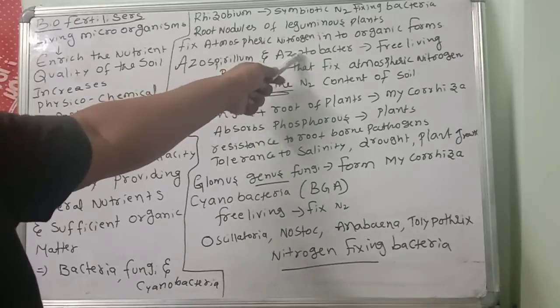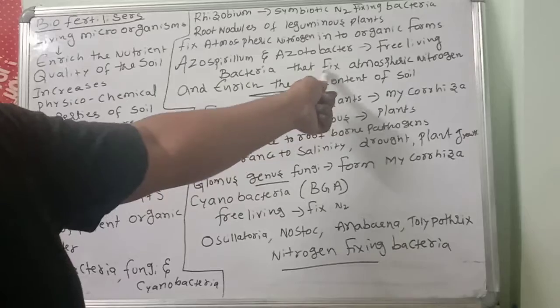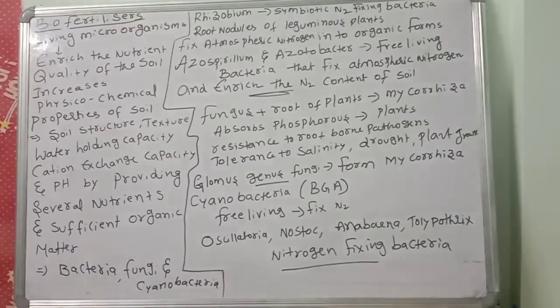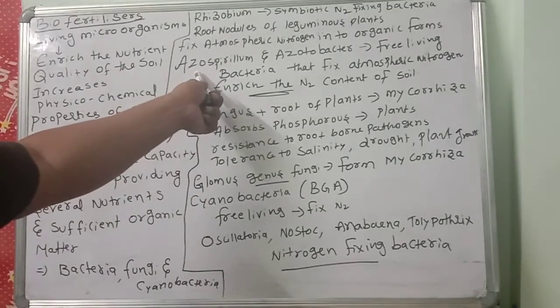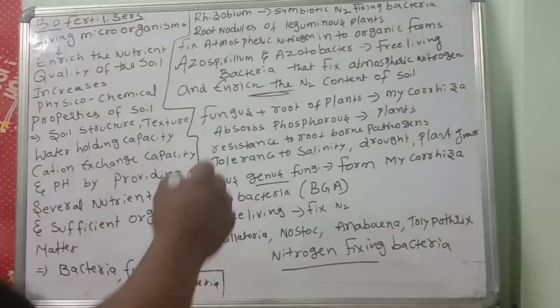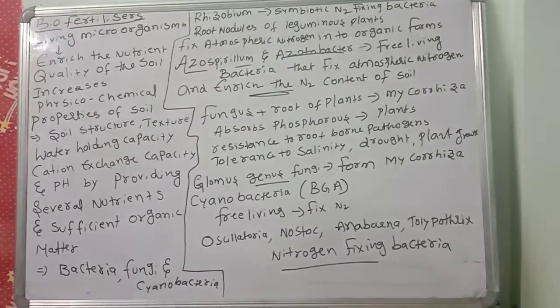Azospirillum and azotobacter are free living bacteria that fix atmospheric nitrogen and enrich the nitrogen content of the soil. What are the free living nitrogen fixing bacteria? Azospirillum and azotobacter are free living bacteria that fix the atmospheric nitrogen and enrich the nitrogen content of the soil.